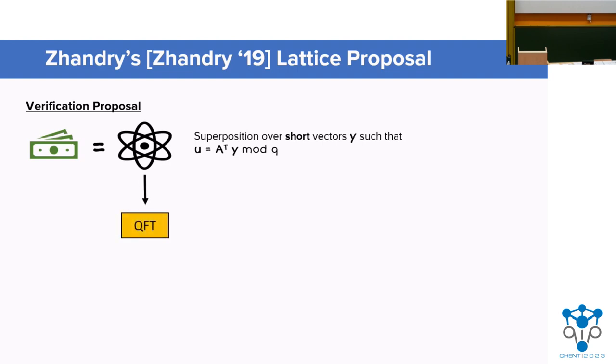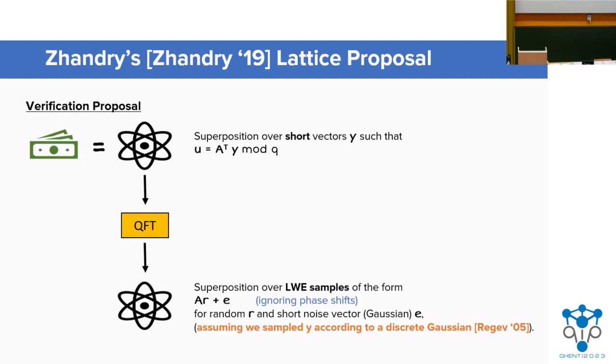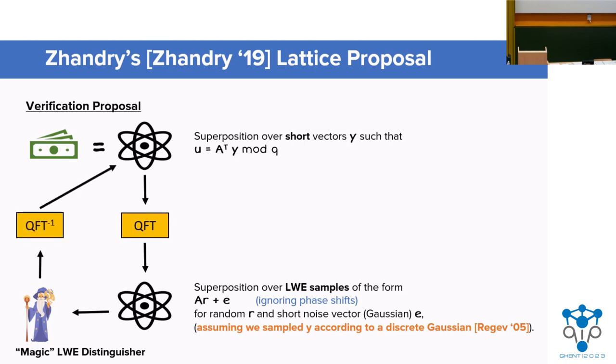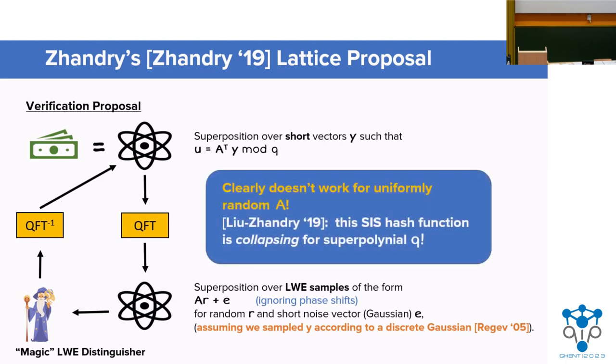But let's explain how a verification approach might work. We could apply the QFT to our superposition of vectors, and as shown in the famous result of Regev, get a superposition of essentially LWE samples. If we had a magic LWE distinguisher that didn't corrupt our money state, we could use it to verify that the state was in the correct superposition, and then return the state to its original form. Now, note that classical states wouldn't pass this test, since the Fourier transform wouldn't result in LWE samples, and in general would not have its mass concentrated close to lattice points.